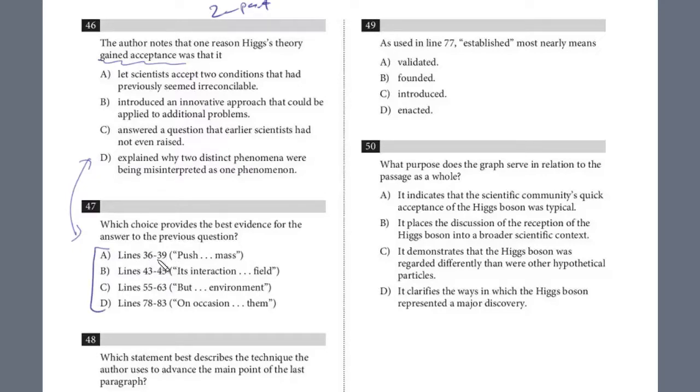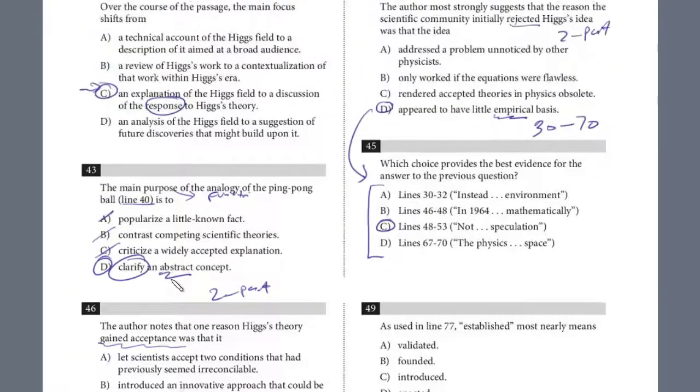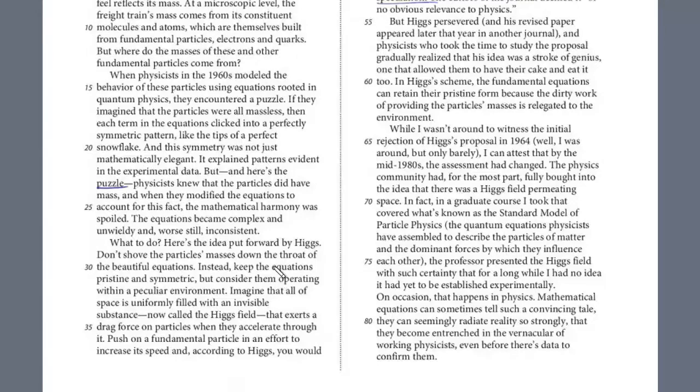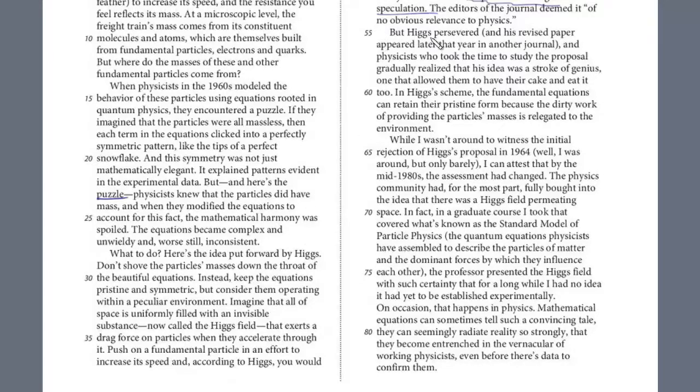It's probably not going to be 36 because the last question we answered, the evidence was in 48, and that was talking about rejecting it. We know the acceptance came later than that, so it's probably going to be one of these last two, right? It's going to be toward the end. So we're going to look around 55 to 83, and we're looking for an evidence as to why it was accepted. All right, so look at 55, but Higgs persevered, so that's after the rejection,